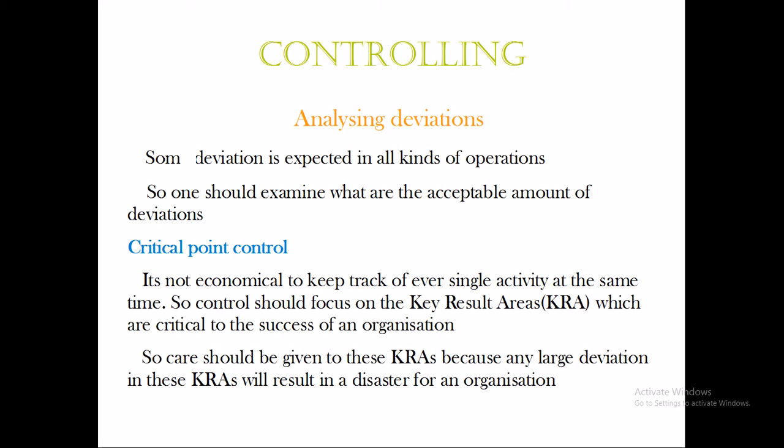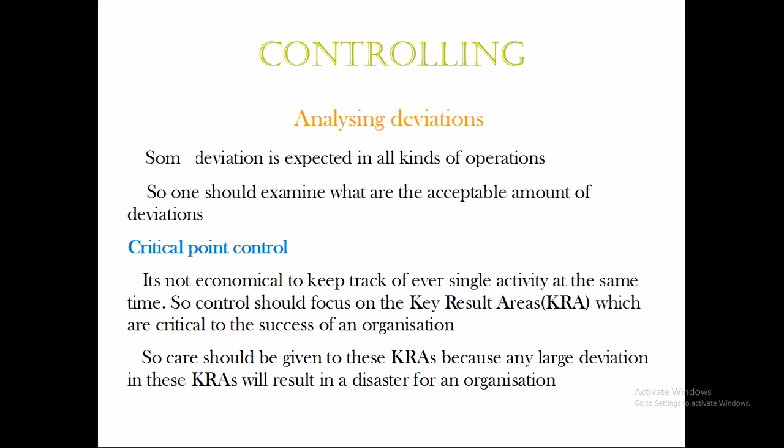Analyzing deviations is what I have said. After we know that deviations have taken place, deviation means the difference between the expected result and the actual performance. Some deviation is expected in all kinds of operations. The subject says that in any plant, in any operation, some kind of deviation is expected.